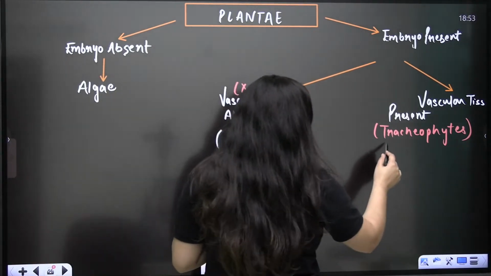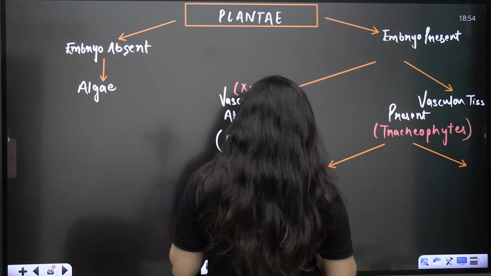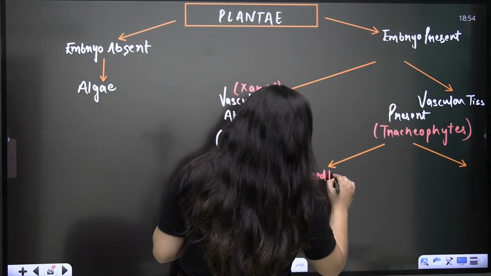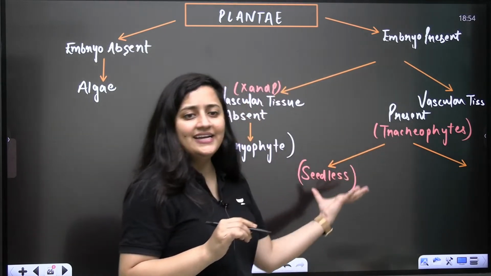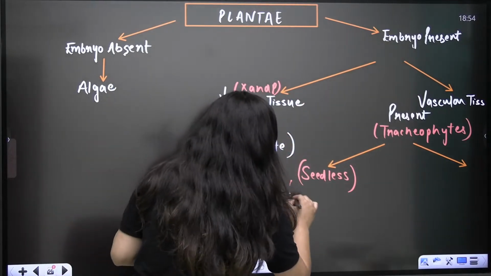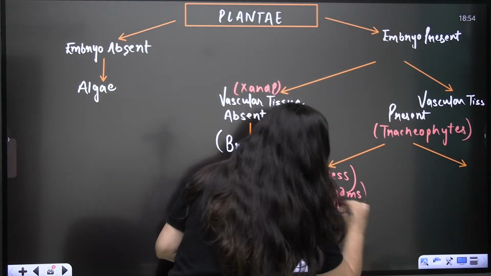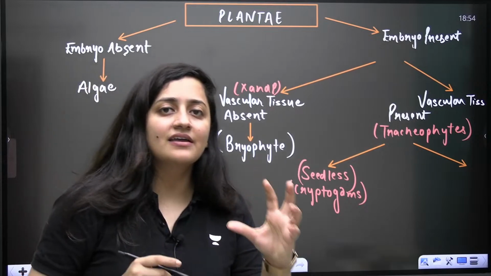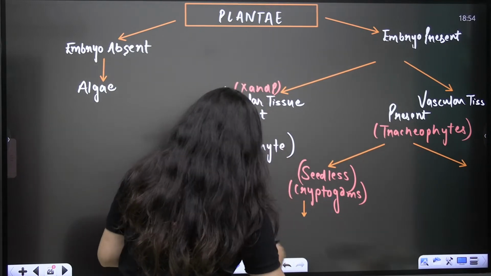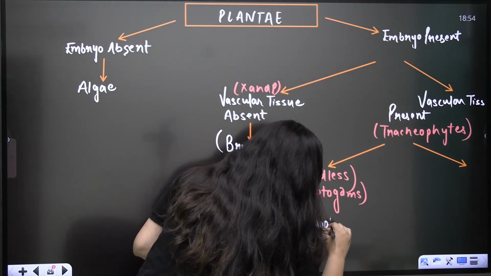Okay. So now the next category is seedless or seed bearing. The next category is seedless. It is having the vascular tissue, the xylem and phloem, but it is seedless. And for seedless plants, as I said, the word that we use is cryptogams. So in this category, we have pteridophytes.